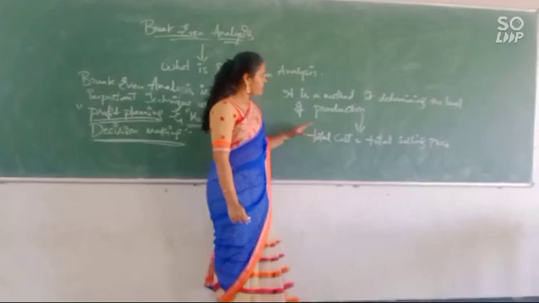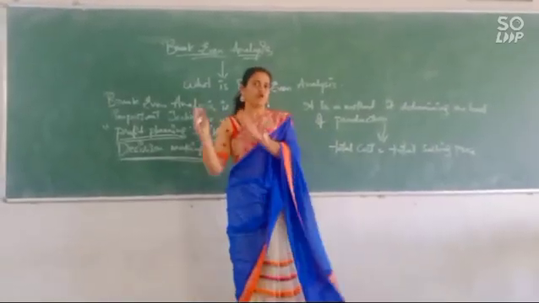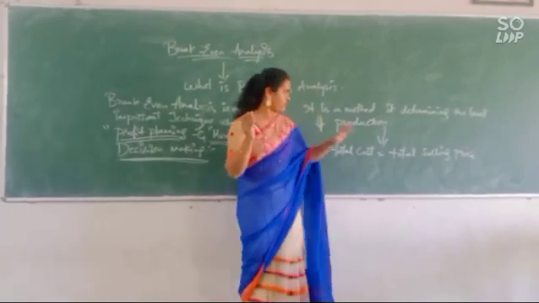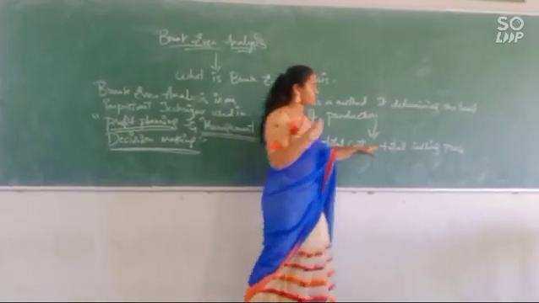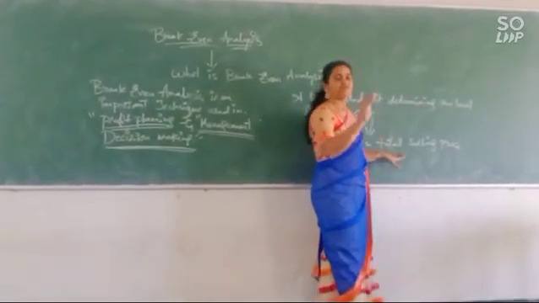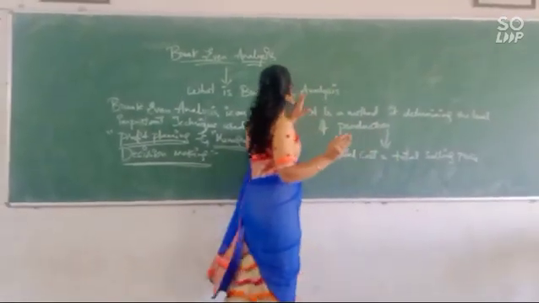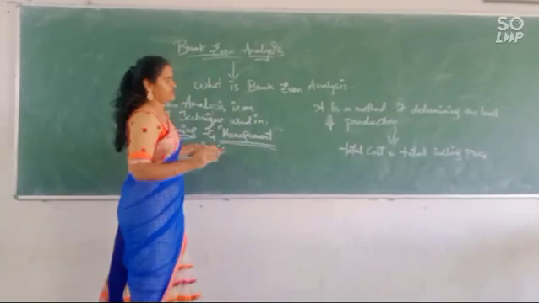It means where we are investing for the raw material, how much we are taking for the raw material, how much we are investing on that total cost. For the selling price, what we have set, how much we are getting for that. Everything will be analyzed in the break-even analysis.